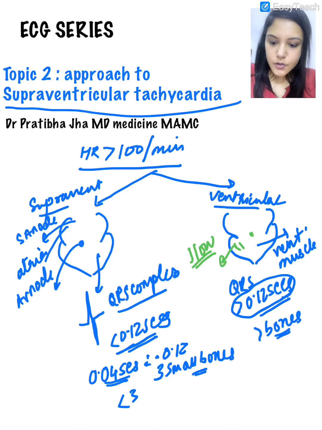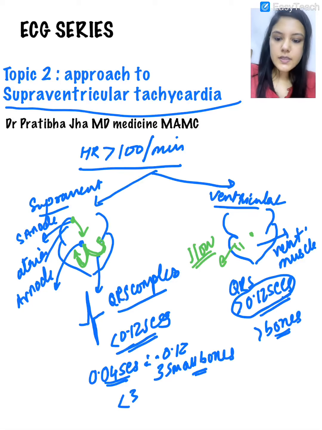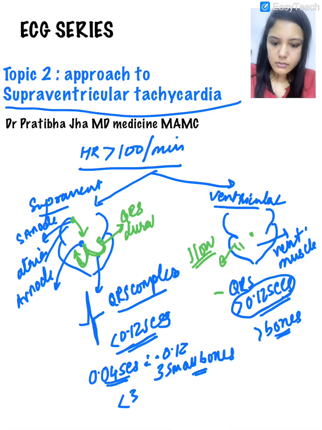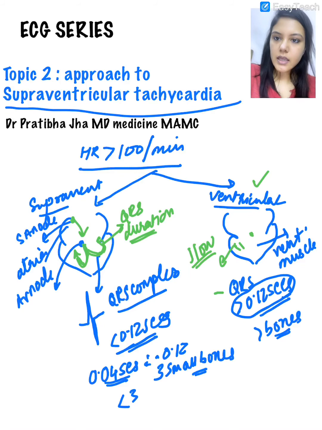Whereas in supraventricular tachycardia, the impulse, whether it generates in the SA node or in the atria, travels through the AV node and through the normal Purkinje system of conduction. So that's why here the QRS duration is normal, because the ventricular activation is normal, not delayed as in ventricular tachycardia. So that is the basic difference, but there are also some exceptions to the rule.